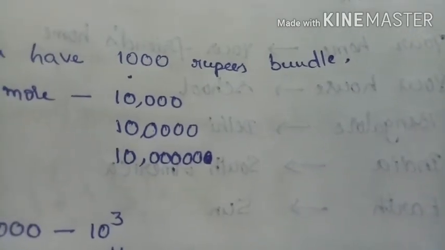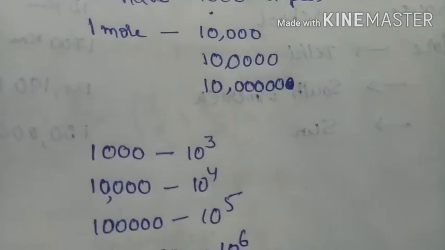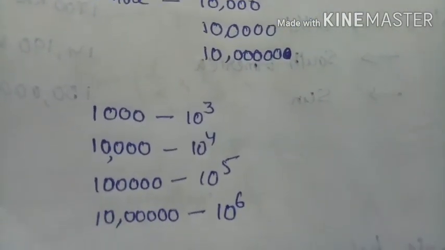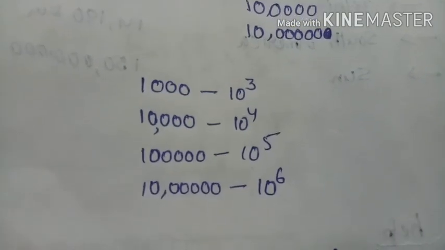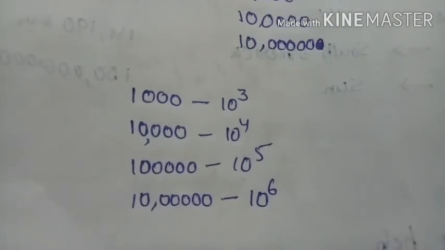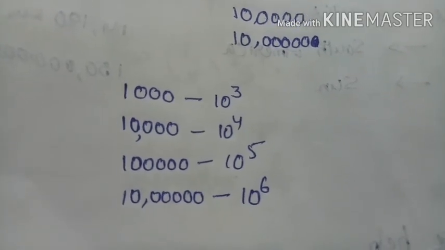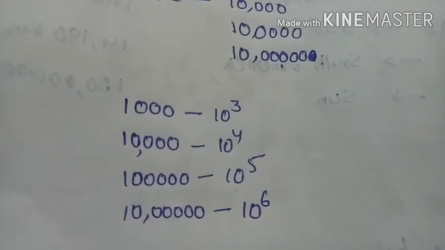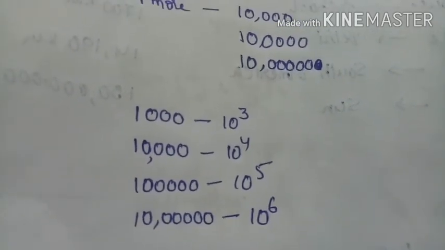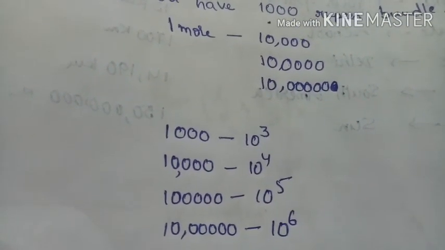But instead of this, we are representing 1000 as 10 cube, 10 power of 4, 10 power of 5, 10 power of 6. This is very convenient. In this way, we make use of exponents very conveniently. So why should we use the exponent and power? That means it is for our convenience only. Very big numbers we can conveniently write in exponents and powers.